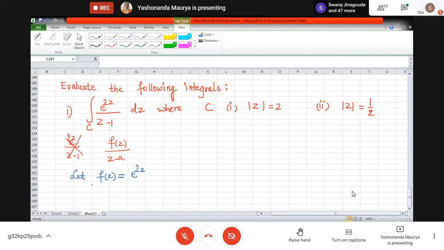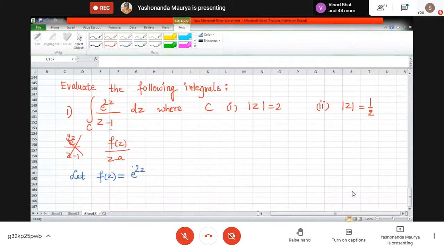Now what about this function? Is this analytic? Can we find the derivative? The derivative of this f of z will be 2 times e raised to 2z.